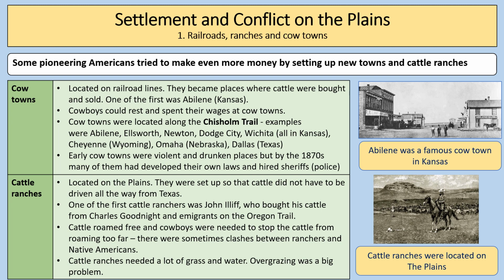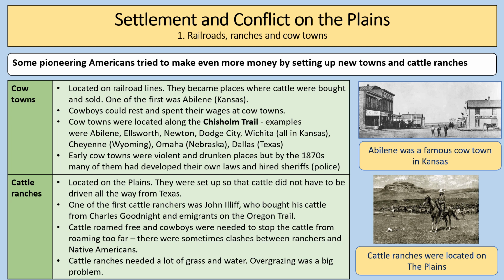Cow towns were located on the railroad lines, and they became places where cattle were bought and sold. One of the first famous cow towns was Abilene in Kansas, and you can see a picture of it there. Cowboys could rest and spend their wages at cow towns. Cow towns were located on what was called the Chisholm Trail. Examples were places like Abilene, Ellsworth, Newton, Dodge City, Wichita, all in Kansas, Cheyenne, which is in Wyoming, Omaha, which is in Nebraska, and Dallas, which is in Texas.